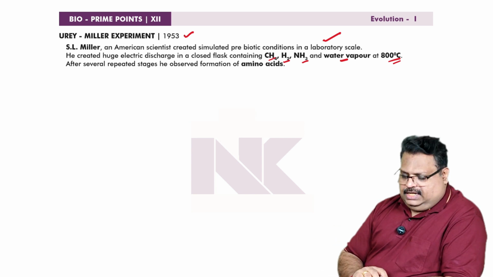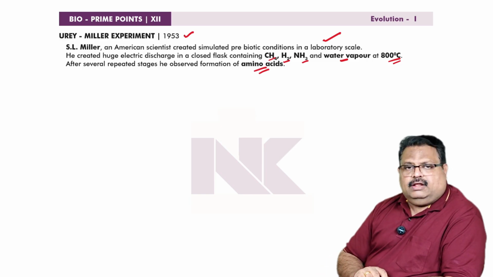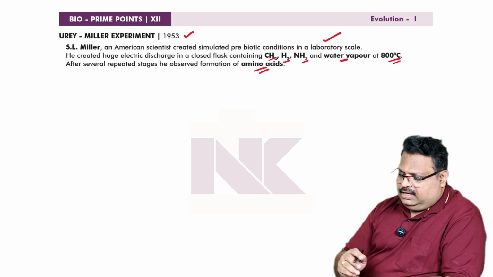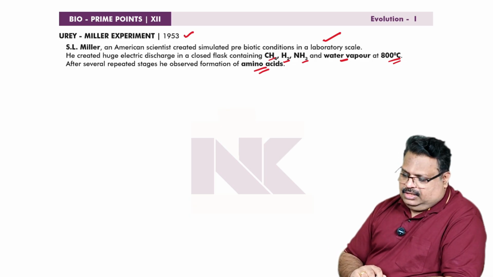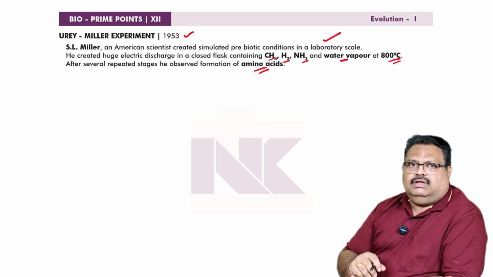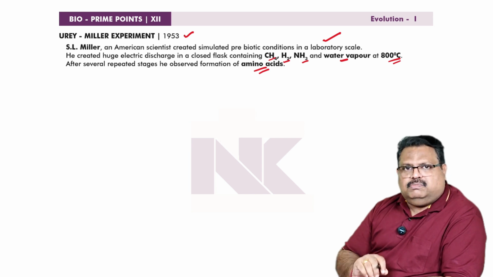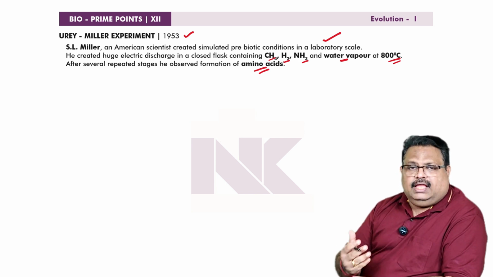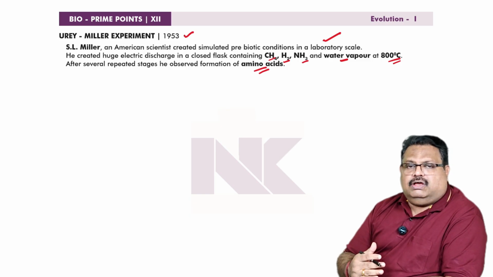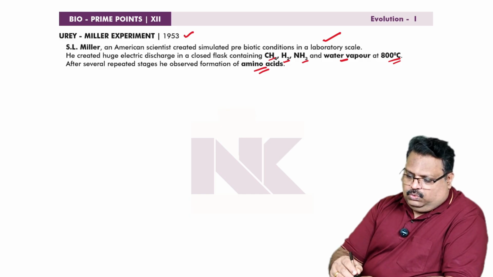After several repeated stages, he observed the formation of amino acids. Amino acids were obtained from these simple inorganic chemicals like hydrogen, ammonia, water vapor, etc. You know that amino acids are the building blocks of protein, and protein is the building block of living organisms. That means from these simple constituents, the formation of organic compounds, or constituents of life, is also possible. That means the theory of biochemical evolution of life is a valid point, and that was supported by the Urey-Miller experiment.